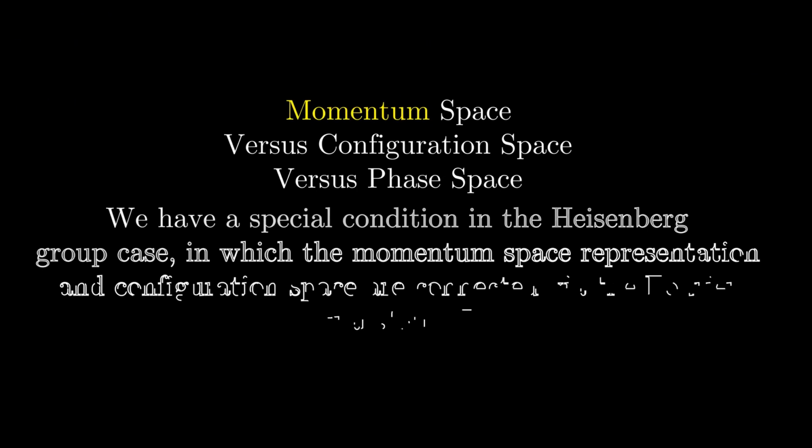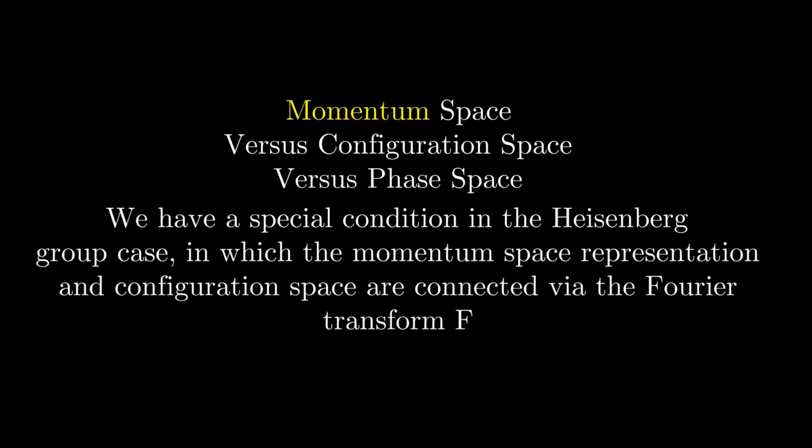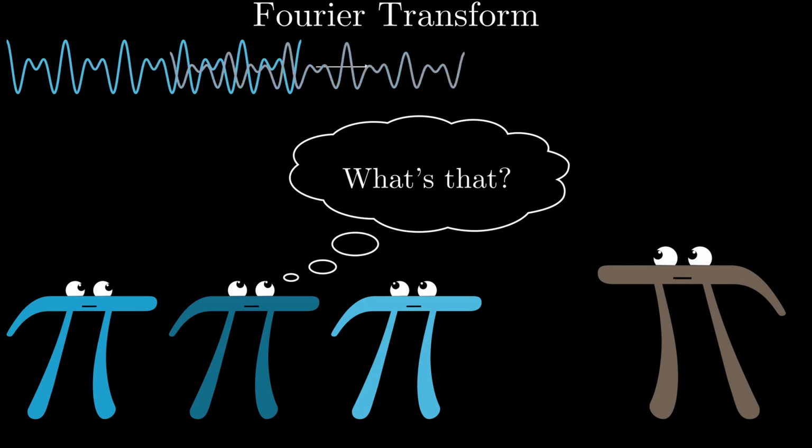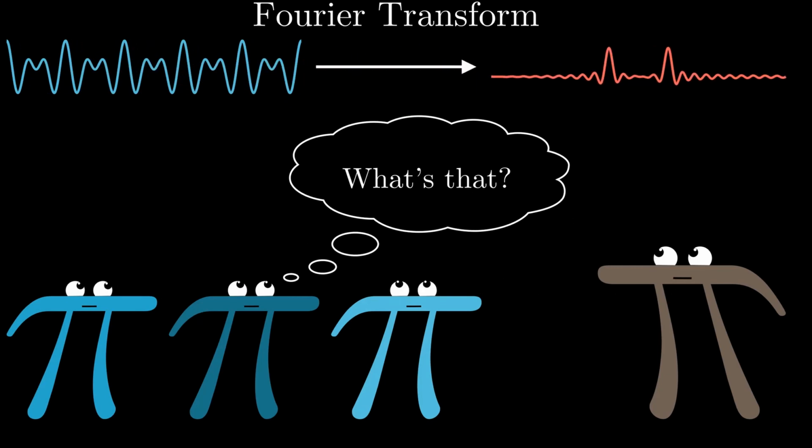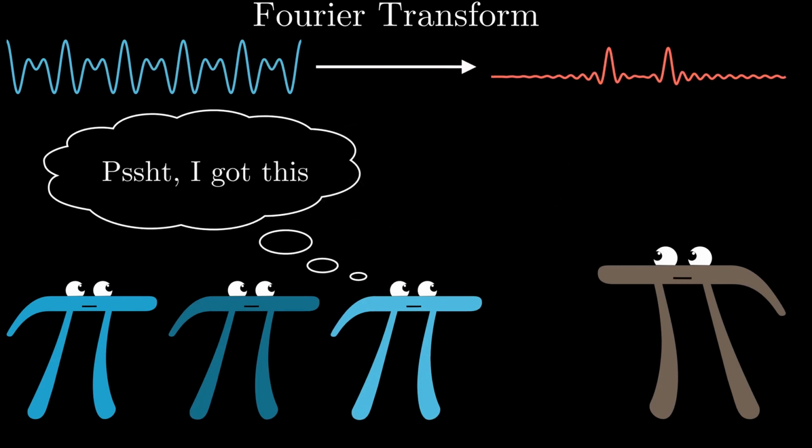We should now consider how the momentum space, the configuration space, and the phase space differ from each other. So we should know about the momentum space versus the configuration space versus the phase space. The phase space distribution is not just the product of the usual momentum space and the usual configuration space distribution. We will show it by the use of the Heisenberg group. We have a special condition in the Heisenberg group case in which the momentum space representation and configuration space are connected via the Fourier transform.